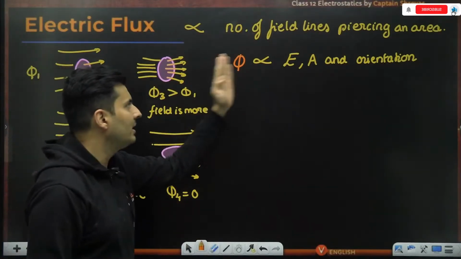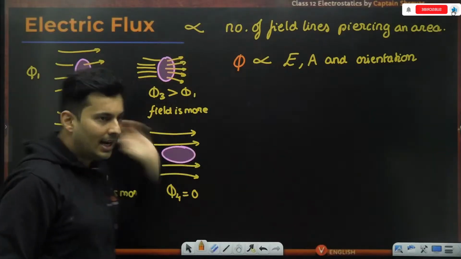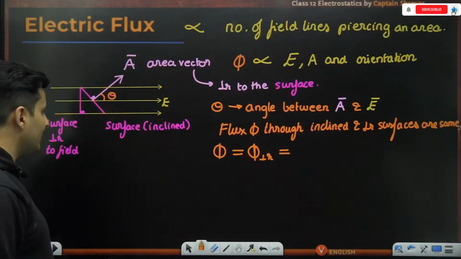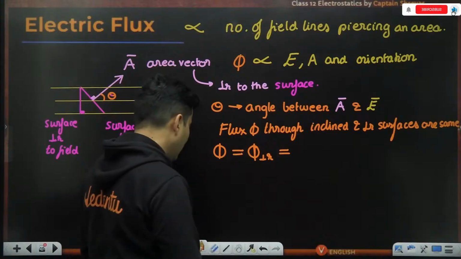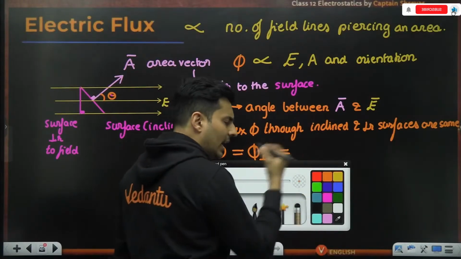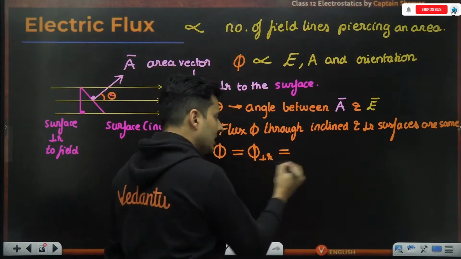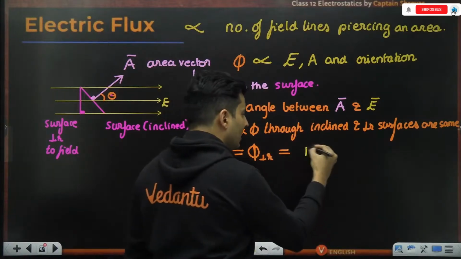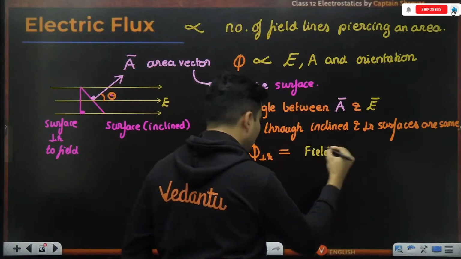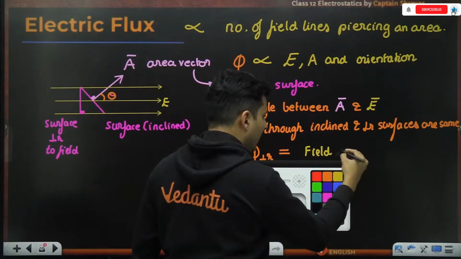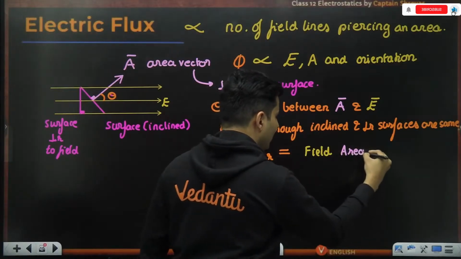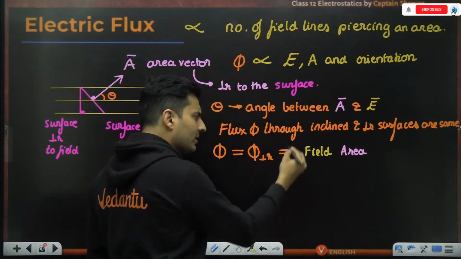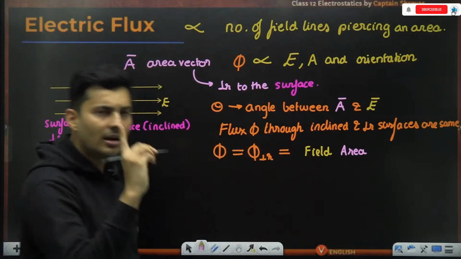So 100% it is proportional to field and area. So can I just say in SI units, this flux will be nothing but the field multiplied by the area, the constant of proportionality being 1.